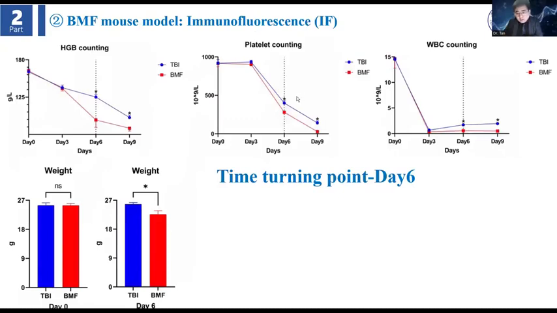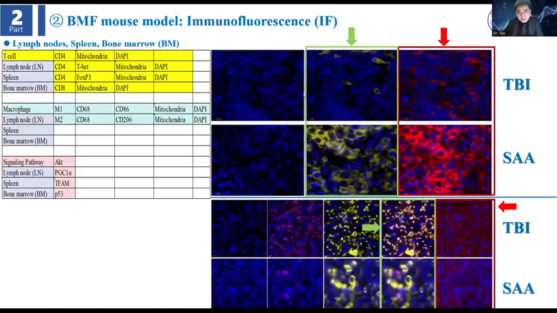Before the IF result, I want to show the time turning point. We detected hemoglobin, platelet, and white blood cell counts. We found this time turning point on day 6, so we did the IF on day 6. We detected CD4, CD8, M1, M2, and some signal pathway proteins.